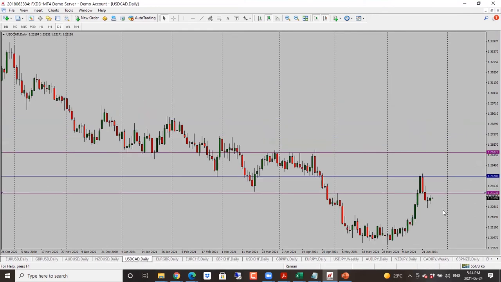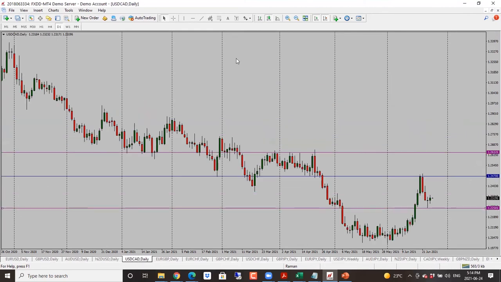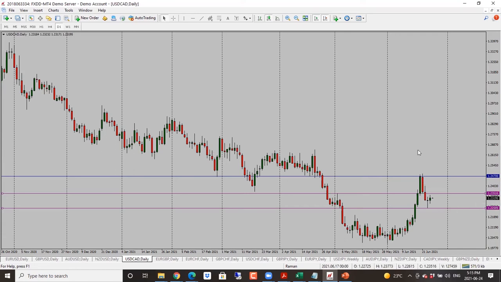Dollar CAD here, this one as well struggling with support. In this case, we are basically looking for continuation towards 1.2350. So this one is neutral to bullish here. Not quite a clear direction because the candle is not that strong.